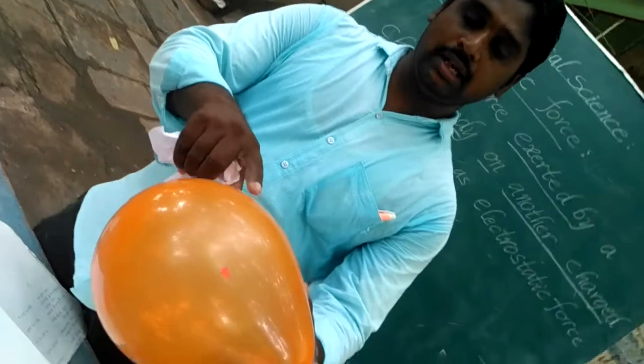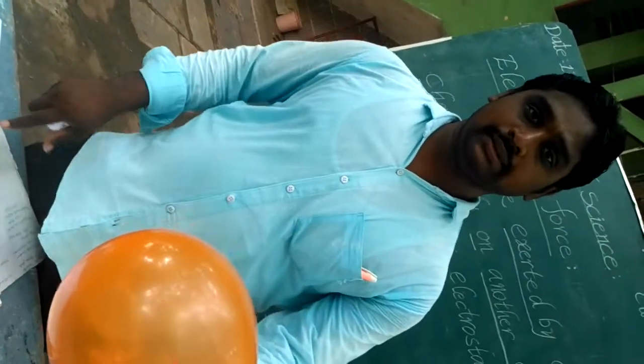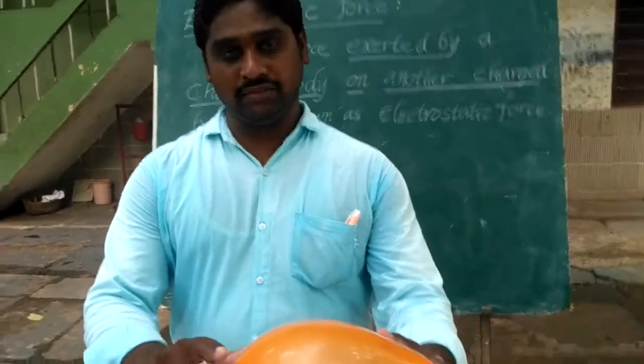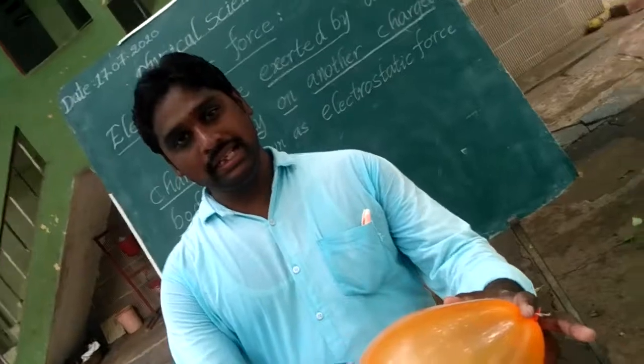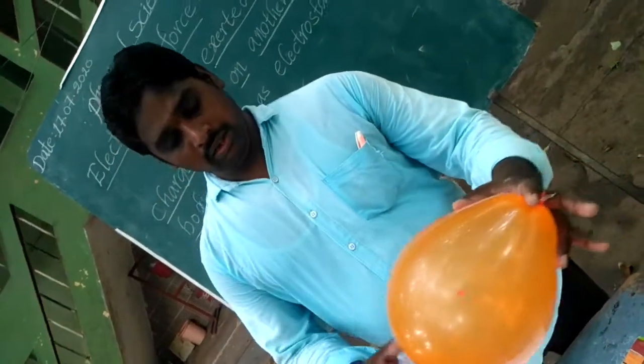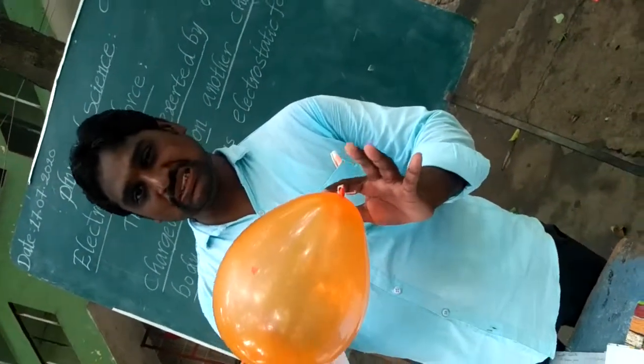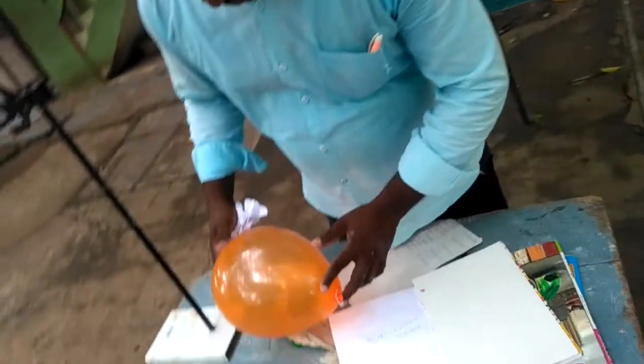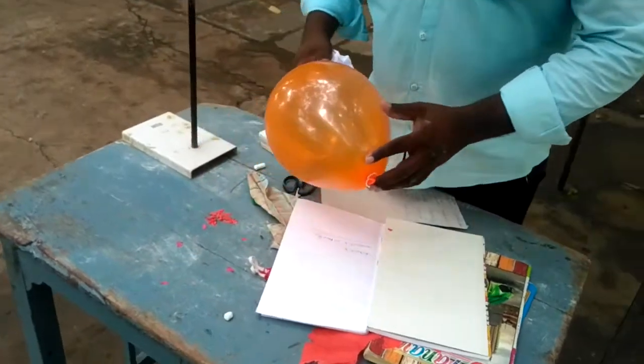Thus, bodies that acquire a charge on their surface are said to be charged bodies. Such bodies are called charged bodies. Now, this is a charged body. This charged body is brought near the bits of paper.